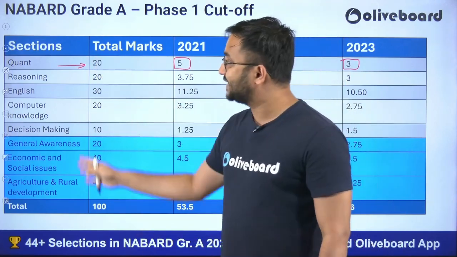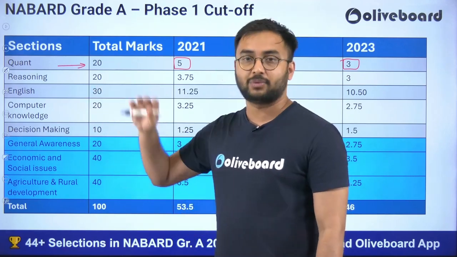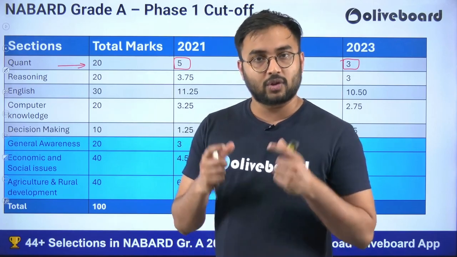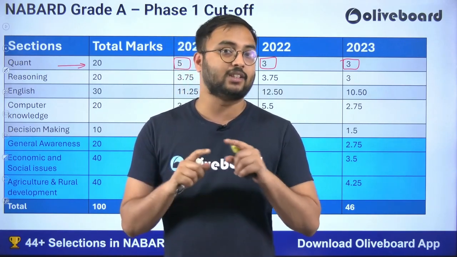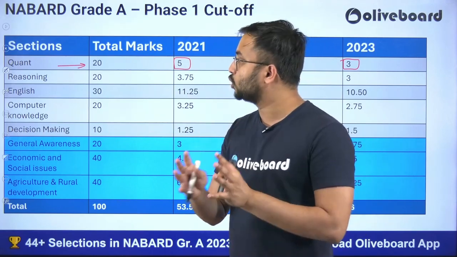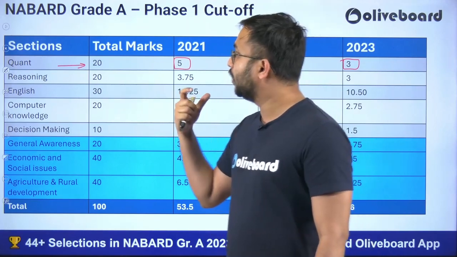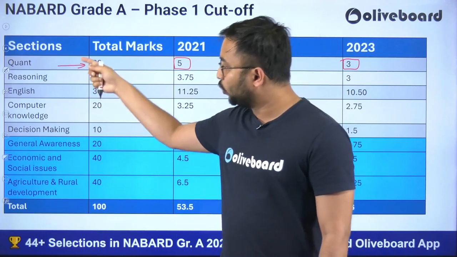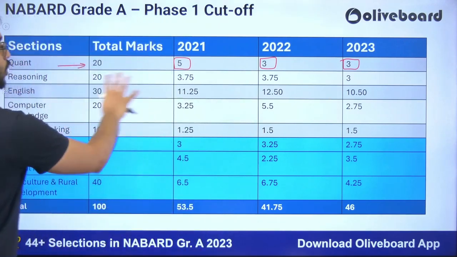There is one advantage in the NABARD Grade A Phase 1 exam, that for any of these sections there is no sectional timing. यहाँ पर sectional timing नहीं होता है. आप चाहें तो reasoning छोड़िए, आप चाहें तो English छोड़िए. Whenever you want, you can switch between the sections. Whereas in RBI, you first have to solve a section within that sectional time, and only then can you move to the next section. Here in NABARD, that is not the case. You are given independence, as well as a little bit of time, so that you can attempt the sections according to your own wish. For example, if a student is very good in quant and solves the quant questions in good time, then quickly he can switch to ESI, quickly he can switch to ARD. So in this way, we understand the quant cutoff.